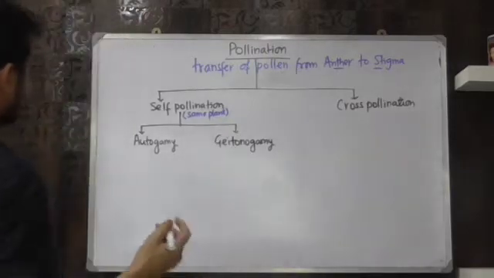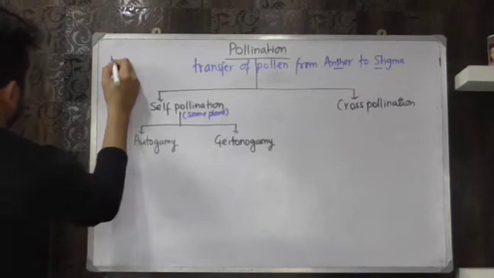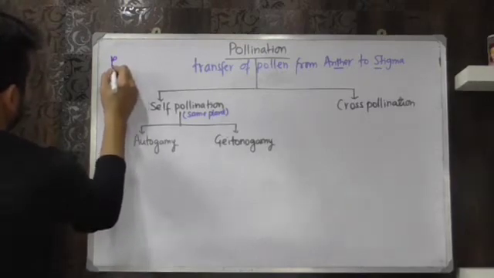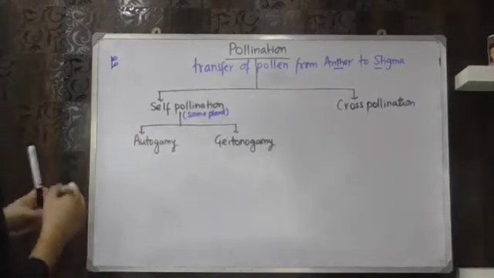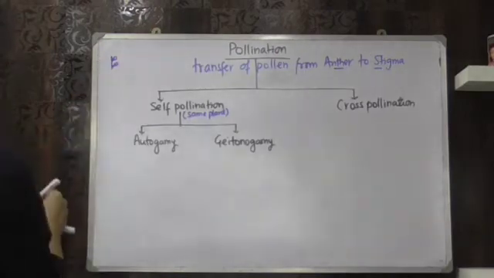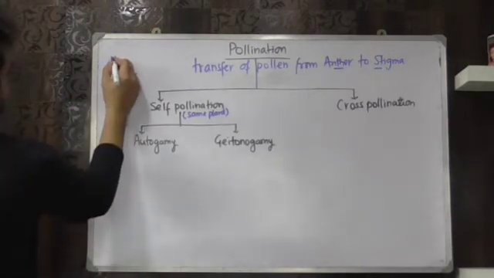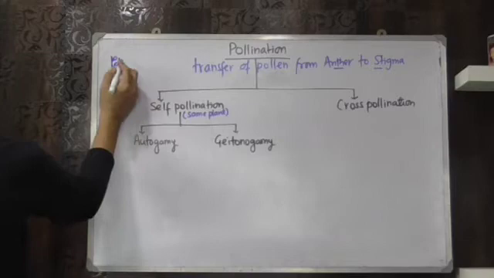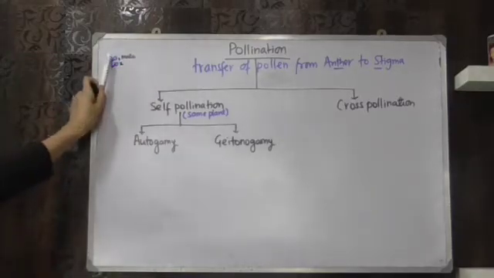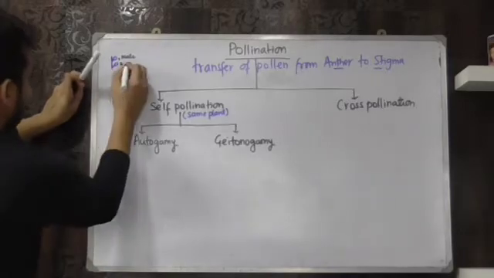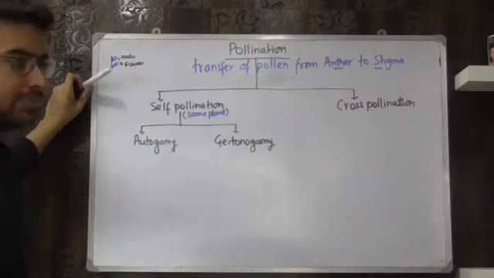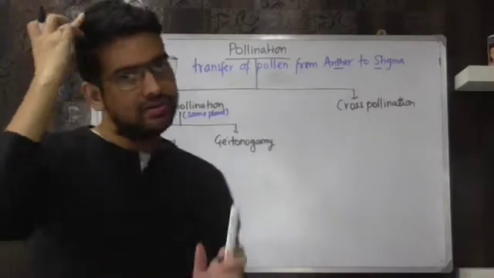Suppose this is a plant and on it we have two flowers, like this and this. So this is a single plant in which there are two different flowers. Suppose this is the first flower, which is a male flower, and it contains stamens. This second flower is the female flower, and it has the female part, that is the pistil or carpel.